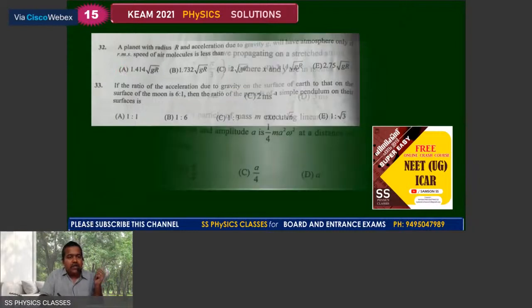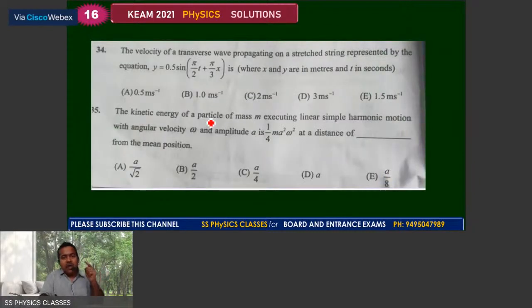And we can move with the question number 34. The velocity of a transverse wave propagating on a stretched string represented by the equation. So you can just use the concept as omega by k. That is the wave velocity, omega by k, and you get the answer for 34 as E.